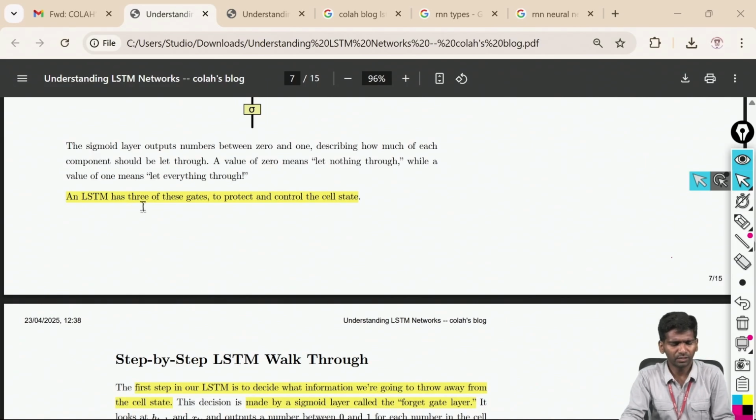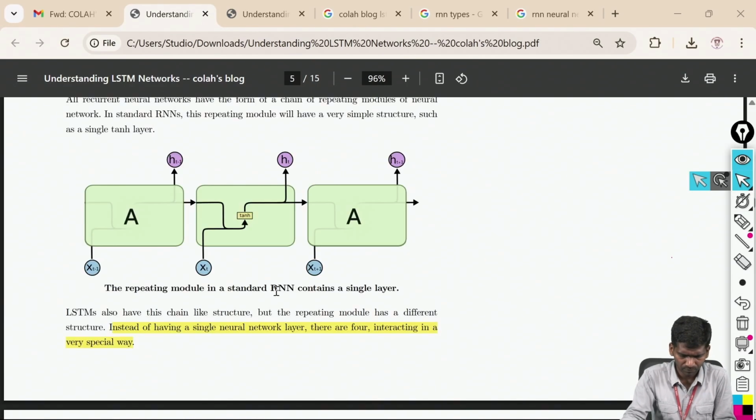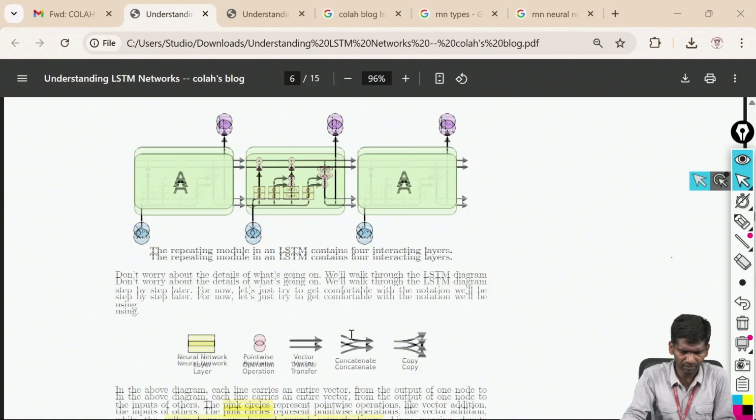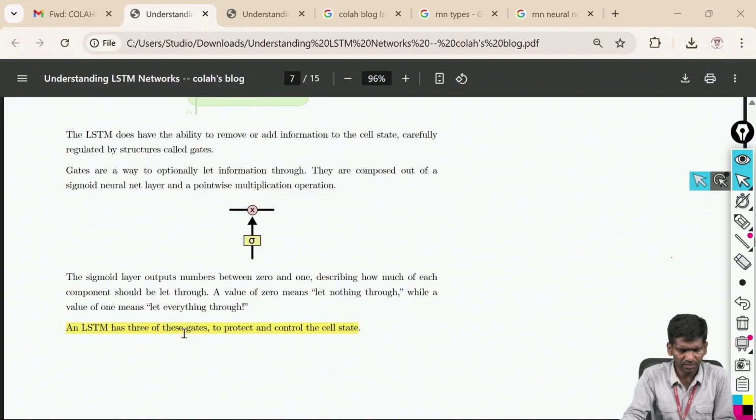And this LSTM, as I mentioned, has 4 parts. There are 4 interacting parts. Instead of having a single neural network, there are 4 neural networks that are interacting with each other. And you could see here 3 of these gates. 3 gates are there.